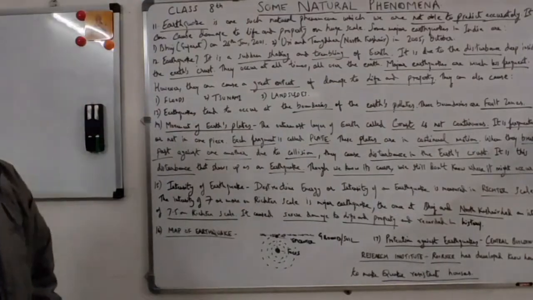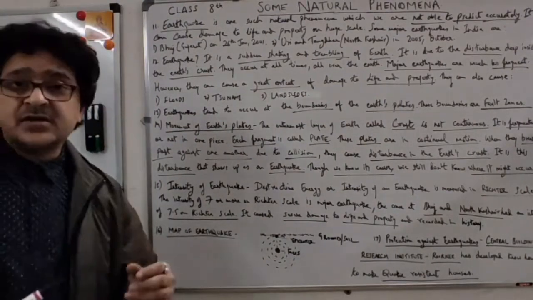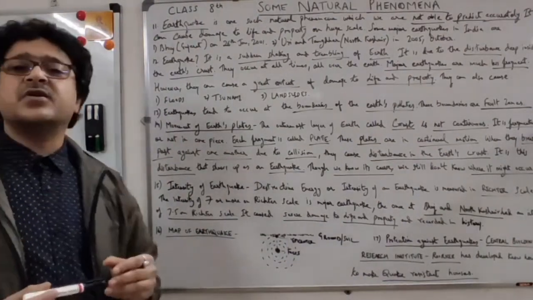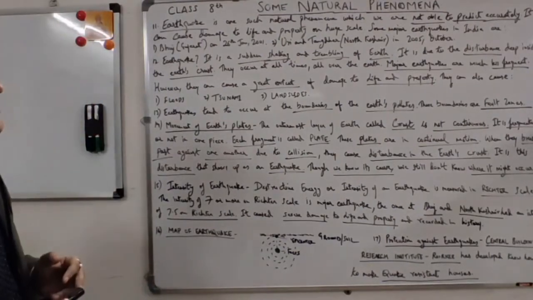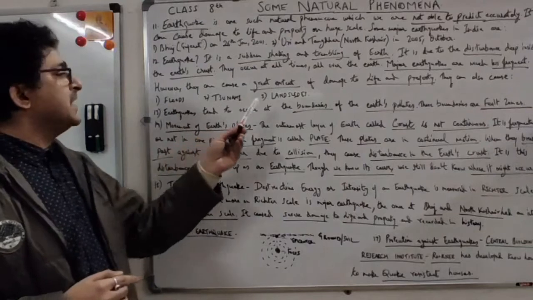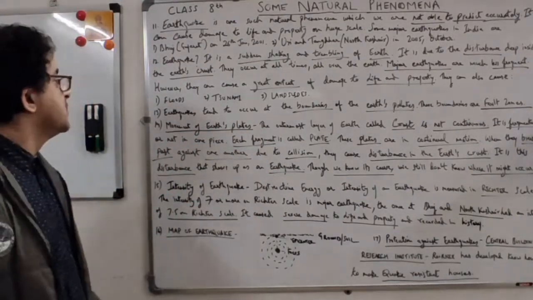So that's quite obvious. If the intensity of the earthquake is major, it will be less frequent, and definitely it will cause damage to life and property. They can also cause three things: floods, tsunami, and landslides. These three things are also effects of earthquake.